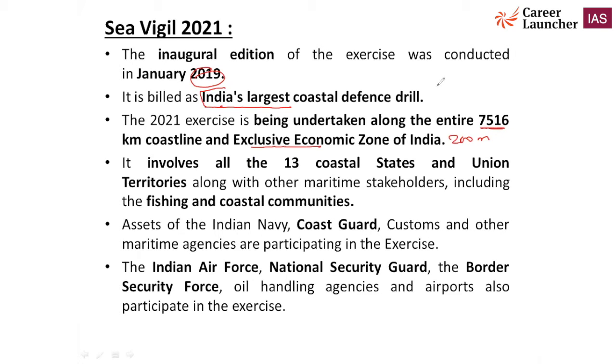This 200 nautical mile exclusive economic zone, territorial water, contiguous zone, all these types of water bodies are decided under UNCLOS, the United Nations Convention on the Law of the Sea. Now, it involves all the 13 coastal states and union territories, along with other maritime stakeholders, including fishing and coastal communities. So it is a holistic exercise where all the communities are involved.